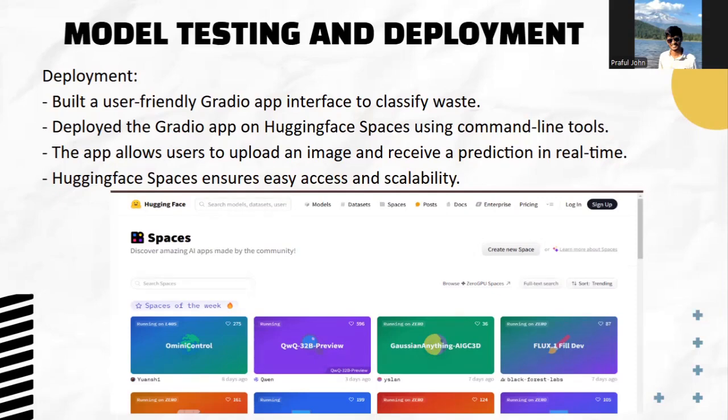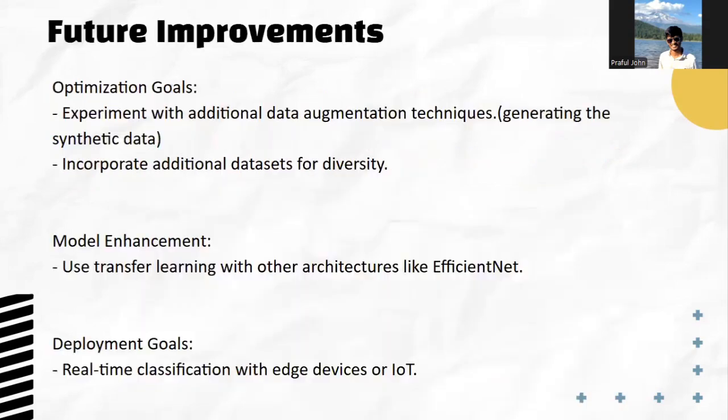The app allows users to upload an image and receive a prediction in real time. Hugging Face Spaces ensures very easy access and scalability. For now, we have used the free version of Hugging Face, which gives us only 2 compute spaces.